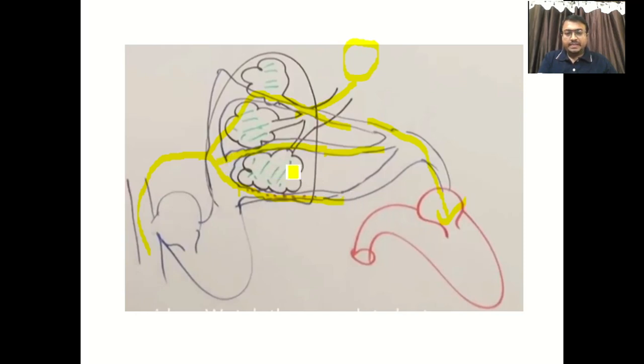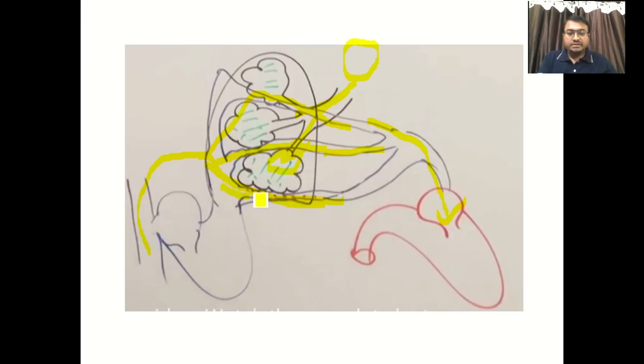Now what happens whenever there is ARDS? These alveoli become very small, or we can say atelectatic lung. Oxygen is not entering through these alveoli, so no gaseous exchange occurs here. Some alveoli may be normal, so gaseous exchange occurs there, but where there is atelectasis due to severe ARDS, no gaseous exchange takes place.